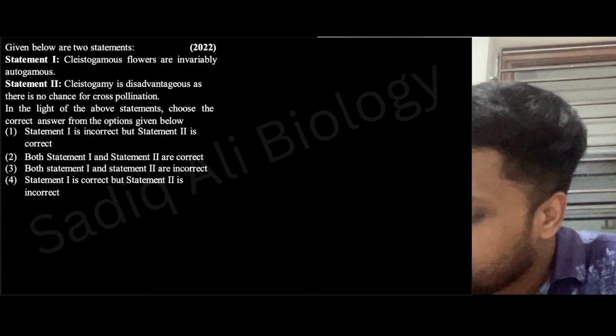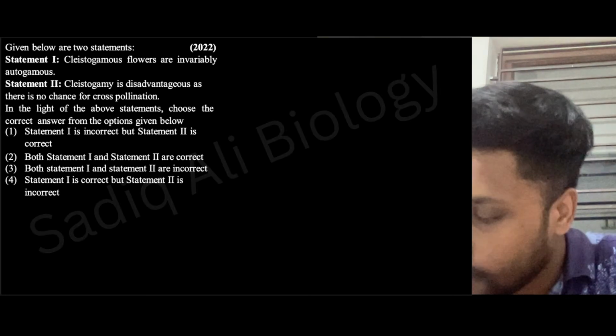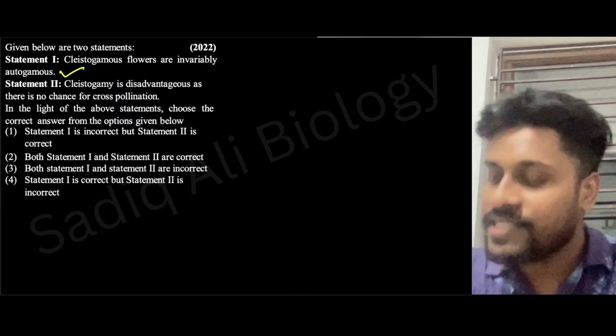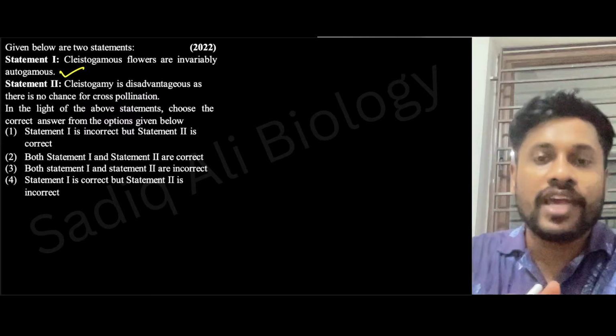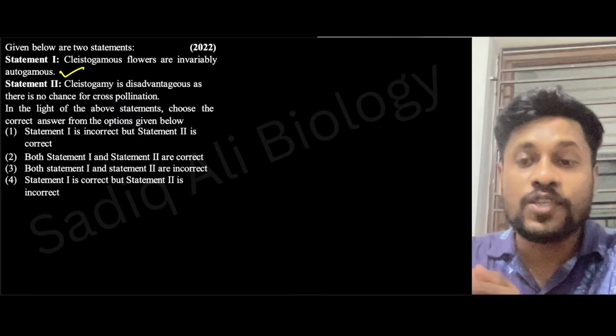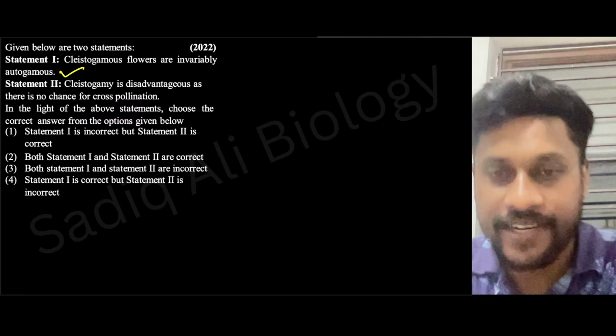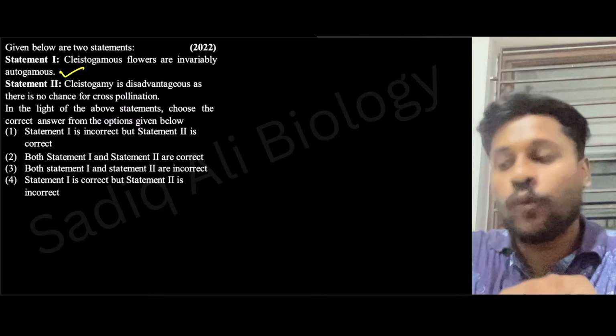First they have mentioned cleistogamous flowers are invariably autogamous, which is true, right? Cleistogamous flowers are always autogamous. What are cleistogamous flowers? They are always closed flowers, opposite to chasmogamous flowers, which are open flowers.